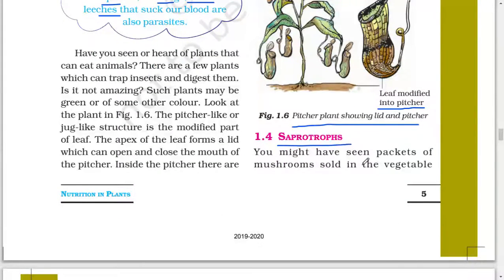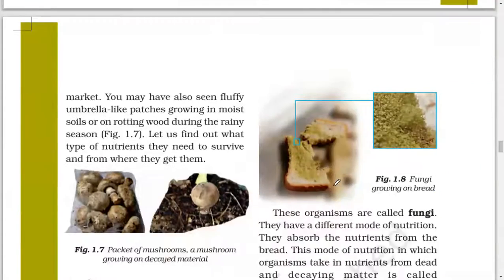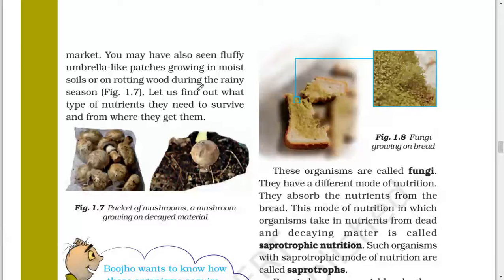Saprotrophs. You might have seen packets of mushroom sold in a vegetable market. You may have also seen fluffy umbrella-like patches growing in moist soil or on rotting wood during the rainy season. Let us find out what types of nutrients they need to survive and from where they get them. Packet of mushroom, a mushroom growing on decayed material.